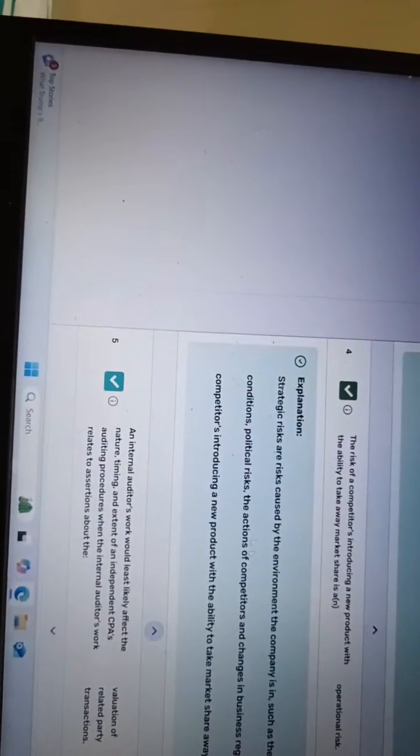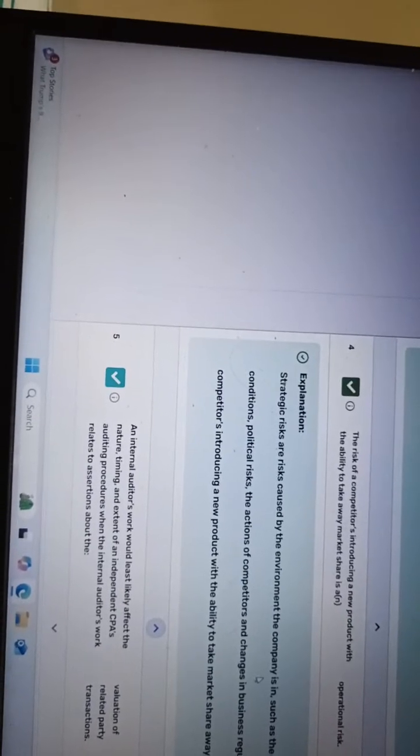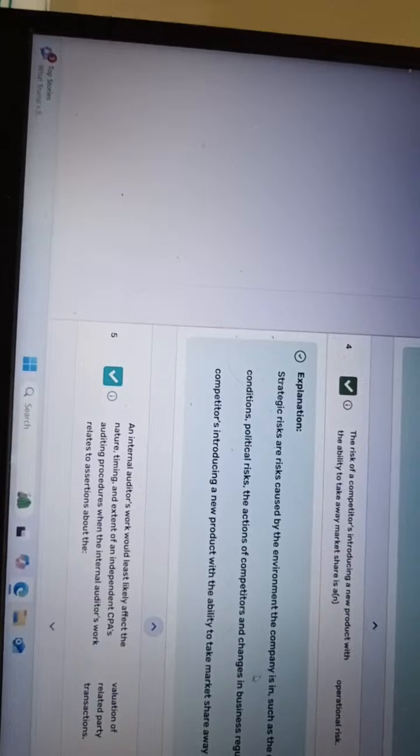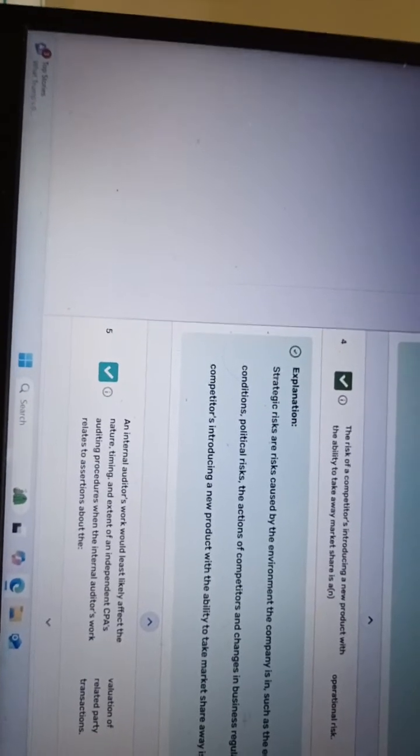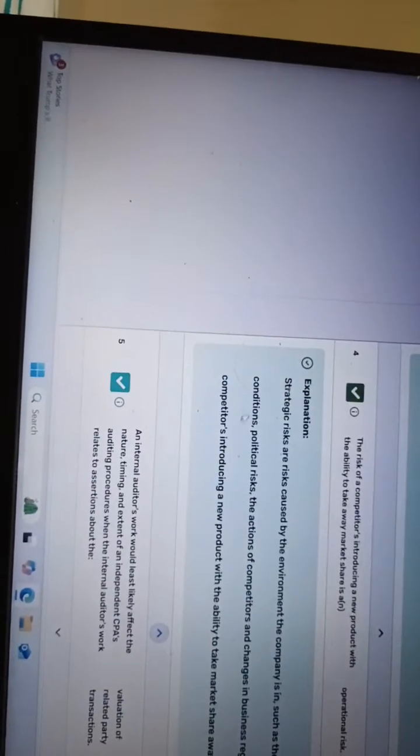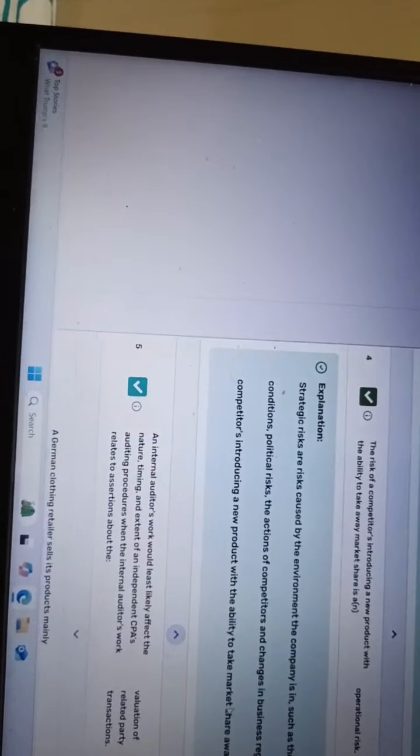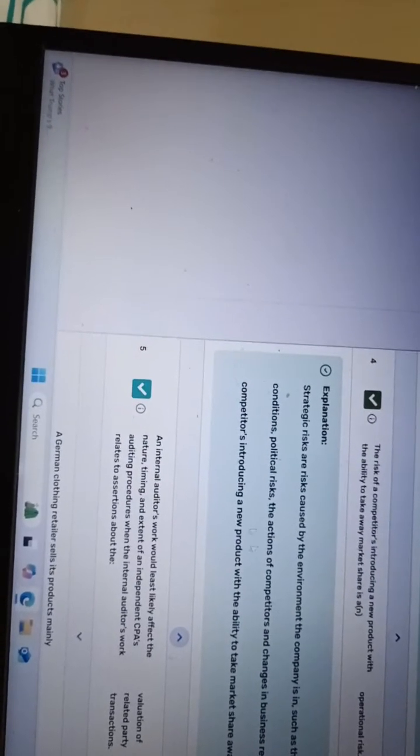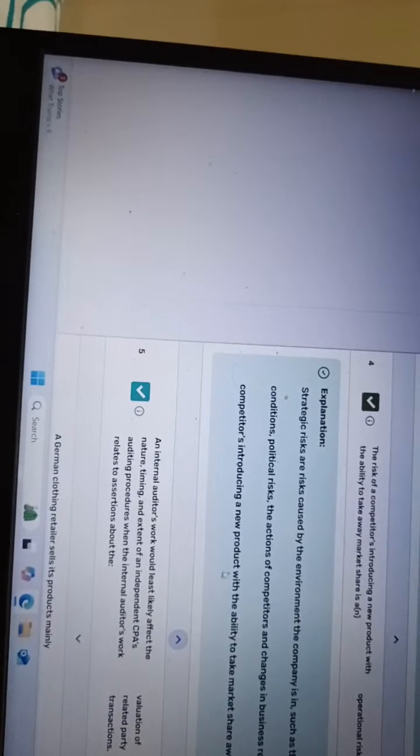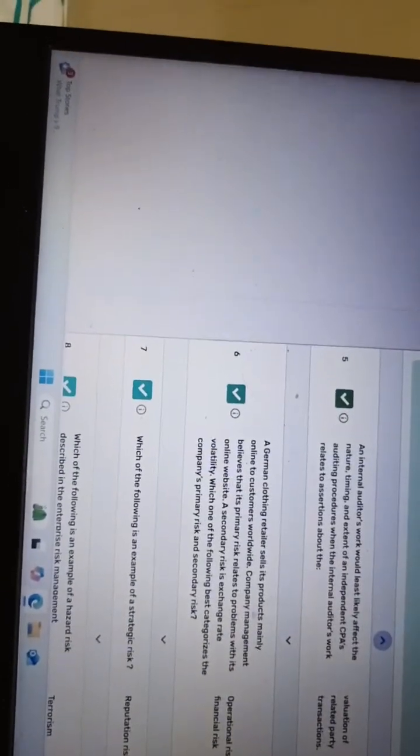See, strategic risks are the risks caused by the environment the company is in, such as economy, market conditions, political environment, competitor actions, and changes in business regulations. So the risk of a competitor introducing a new product, with the ability to take market share away, is a strategic risk, right?